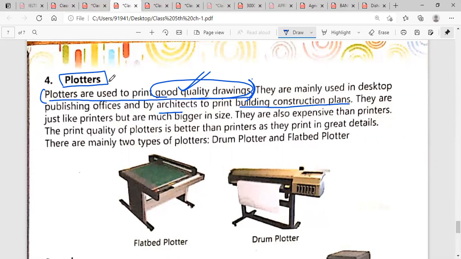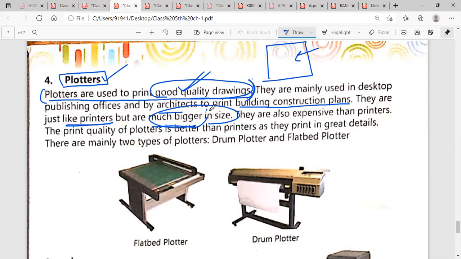Plotters are used in desktop publishing, and mostly by architects. Architects use plotters to print construction plans. Suppose they are making a plan of a building and they want to print that plan, then they can use a plotter. They are just like printers. You can say plotters are also just like a printer, but much bigger in size.